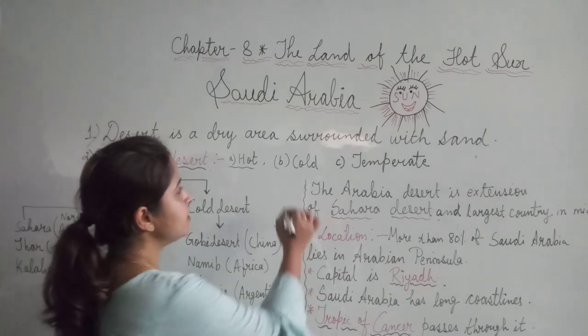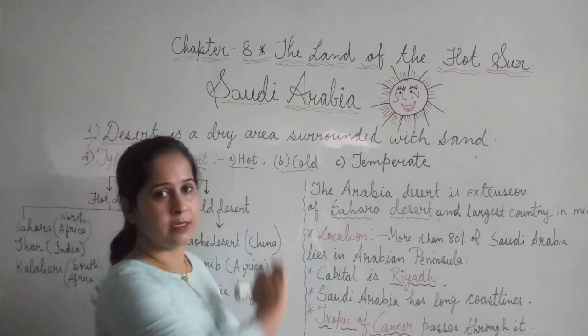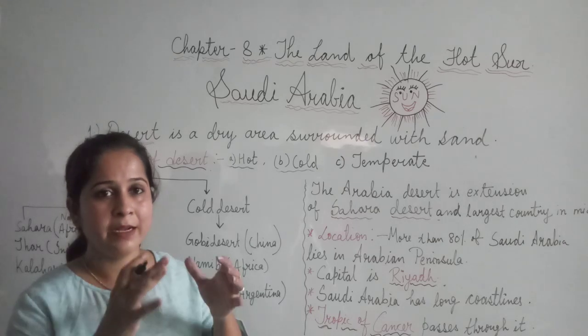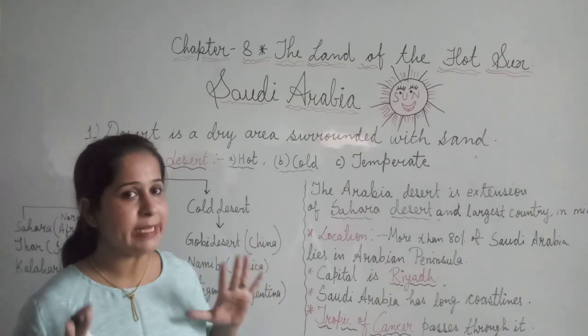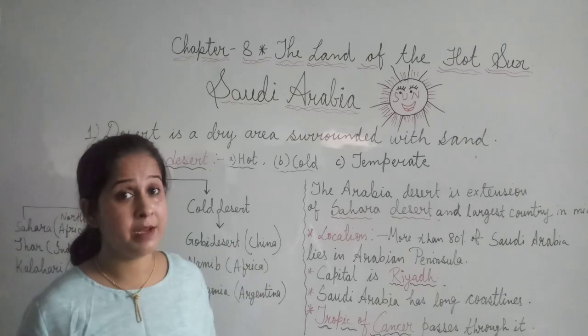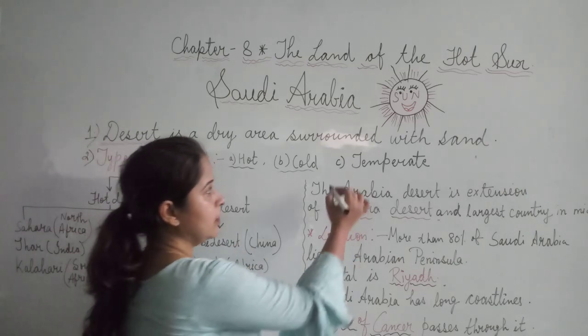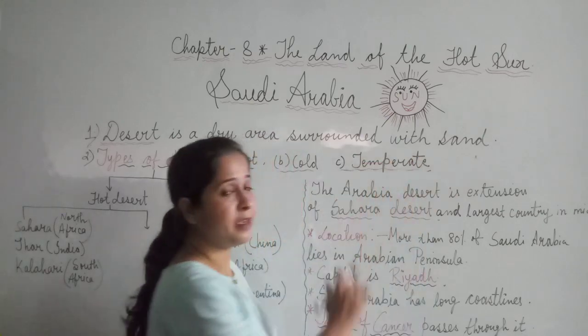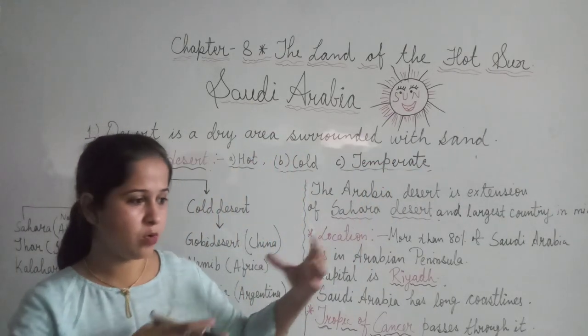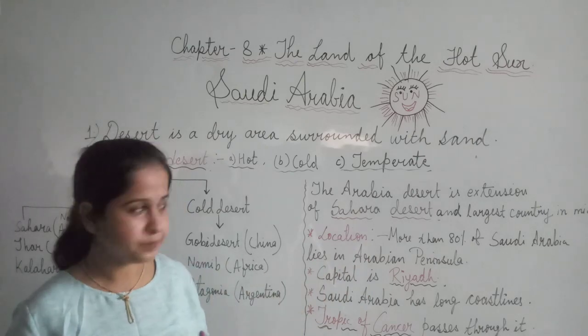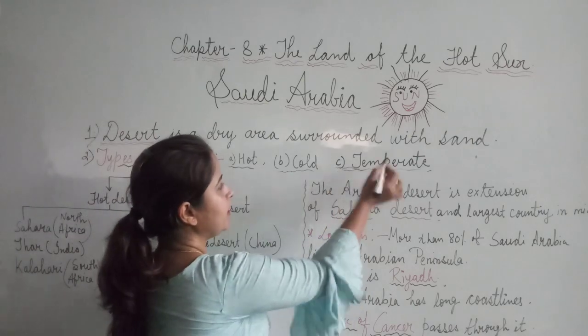Right? Second is cold desert. It means that the desert is surrounded with ice and snow. It is completely cold in nature. And third is temperate desert. Temperate means it's not too hot and not too cold. So this is the temperate desert.